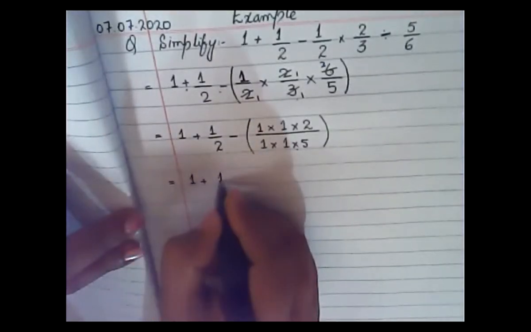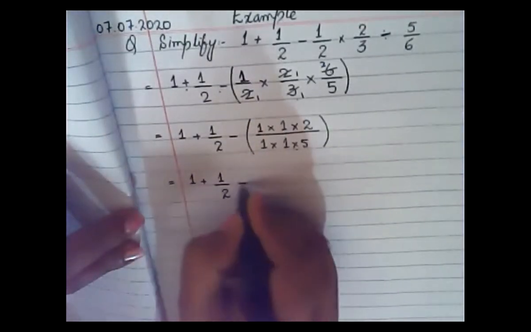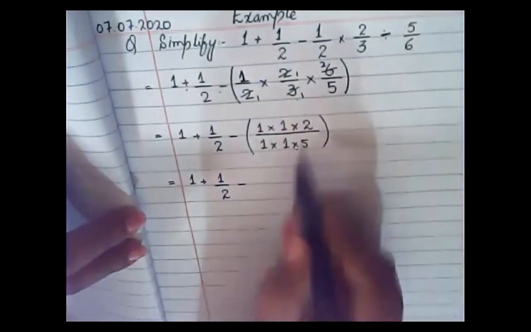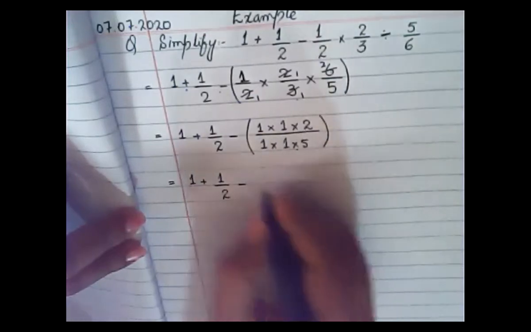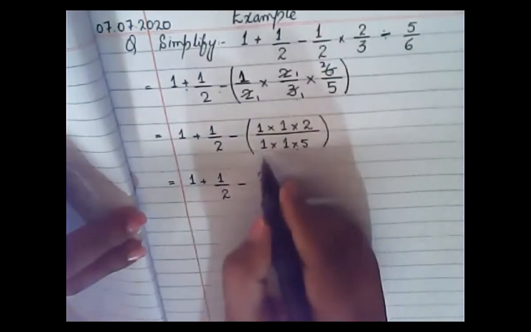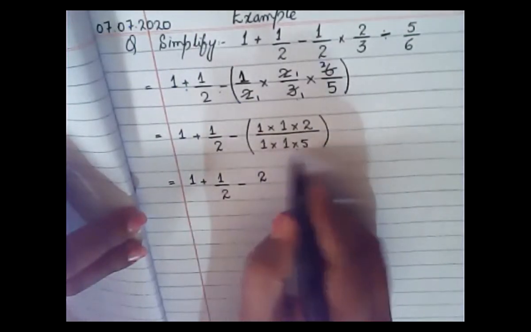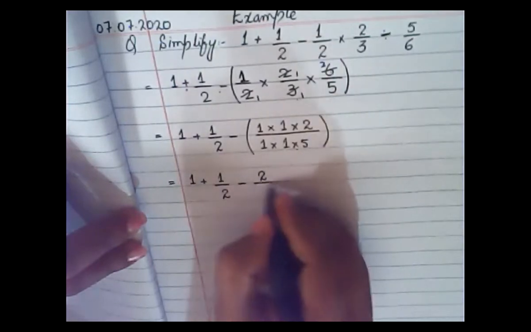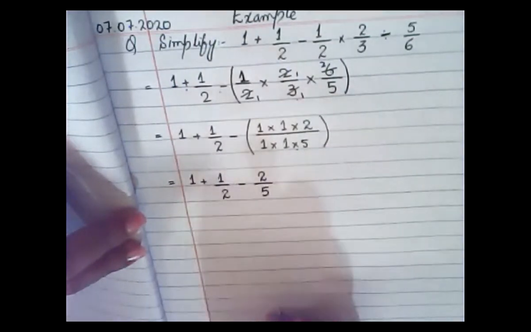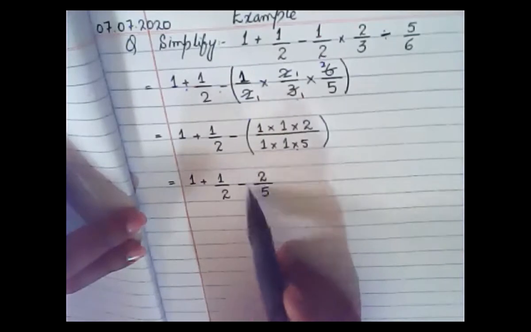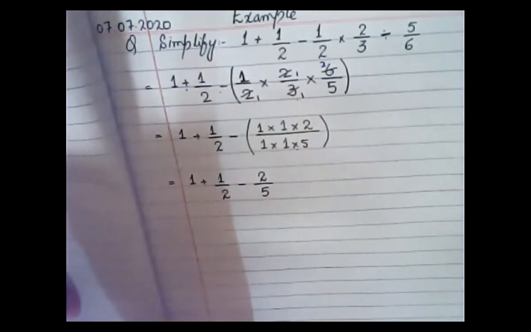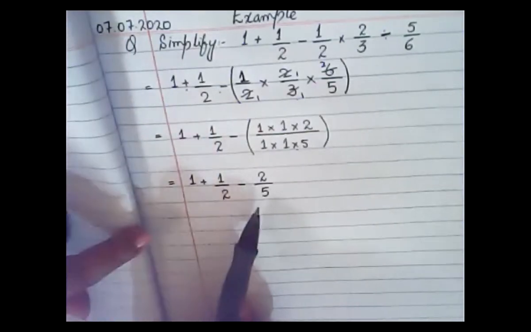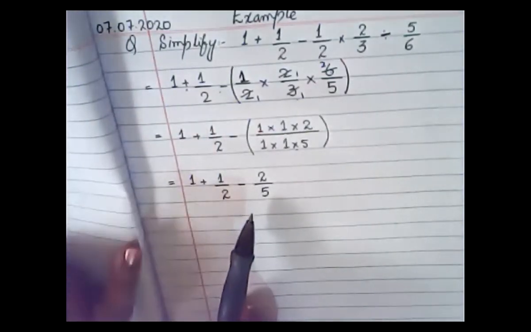1 plus 1 upon 2 minus. 2 multiplied by 1, 1 multiplied by 1 is 2, 1 multiplied by 2 is 2. So 2. 1 multiplied by 1 is 1, 1 multiplied by 5 is 5. So it will become 5. Now I will not place a sign of bracket here because this operation has been completely solved. That's why I'm not going to place a sign of multiplication here.